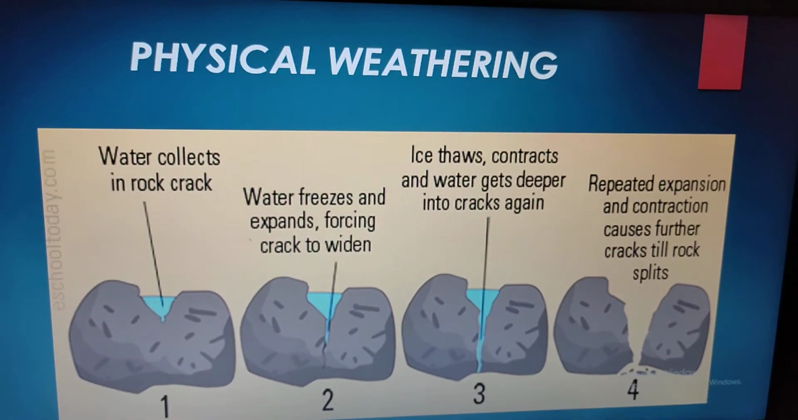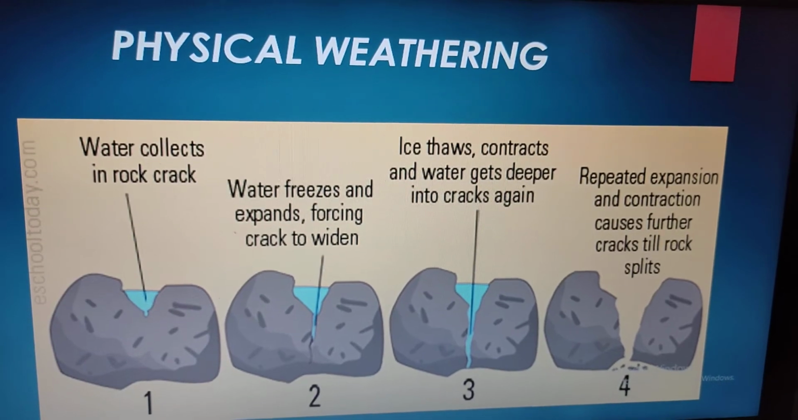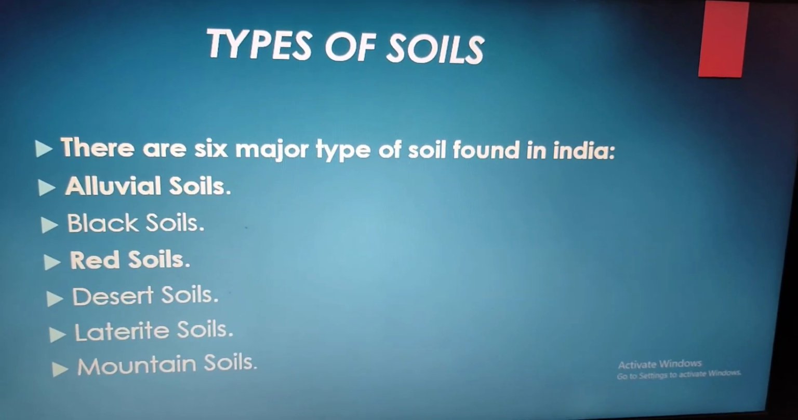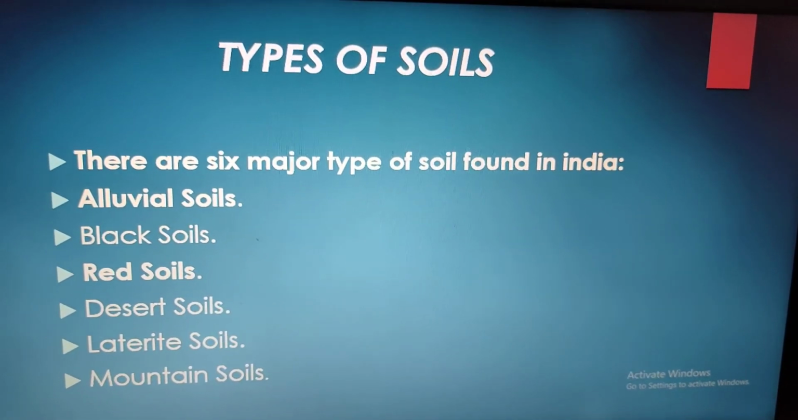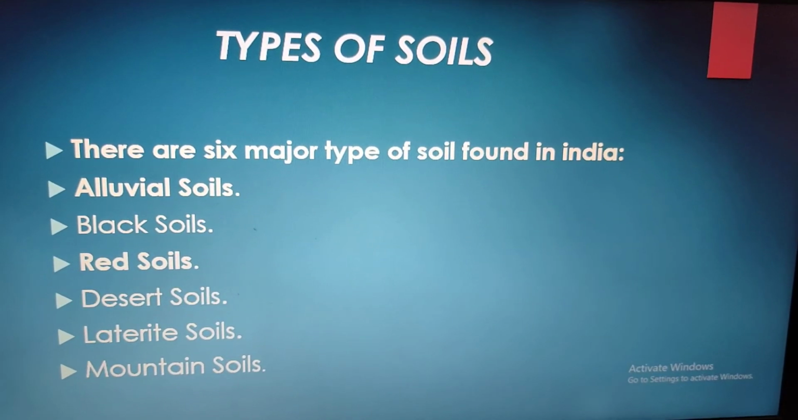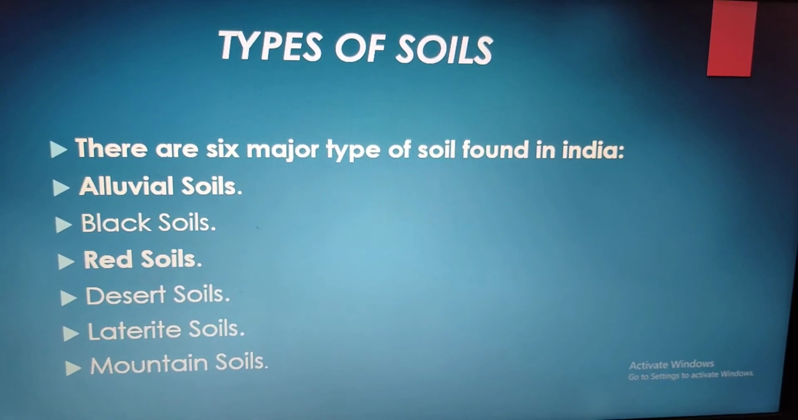Physical weathering is just one of the methods. There are other methods as well. Now, types of soils. There are 6 major types of soils found in India: alluvial soil, black soil, red soil, desert soil, laterite soil, and mountain soil.